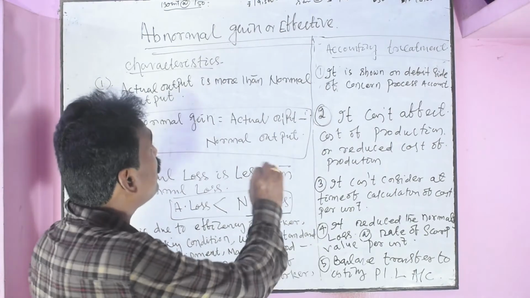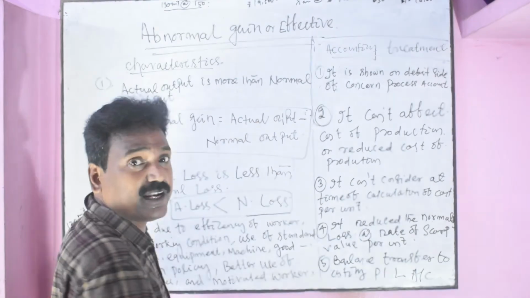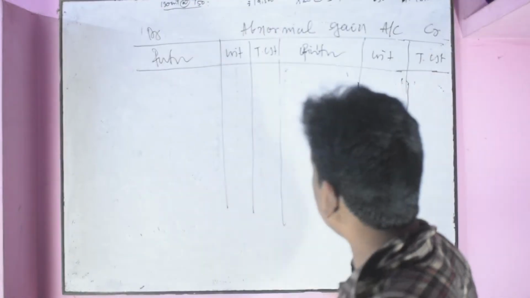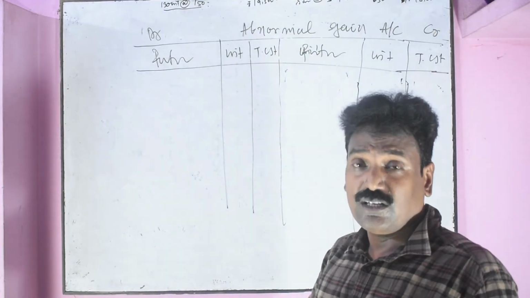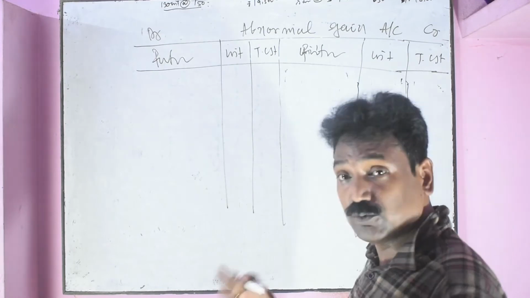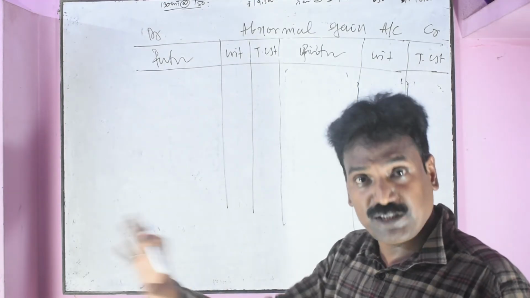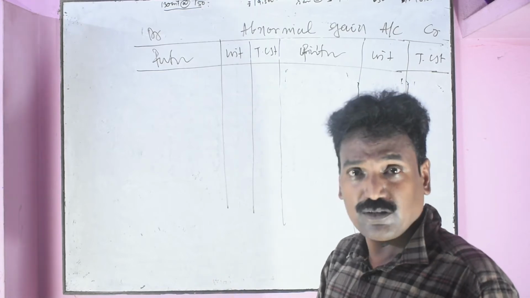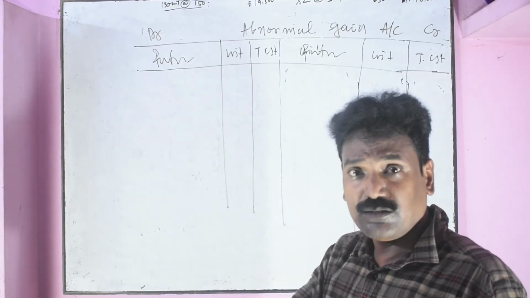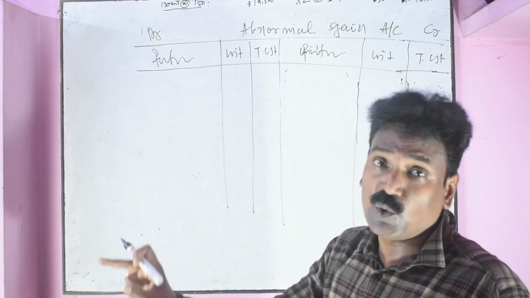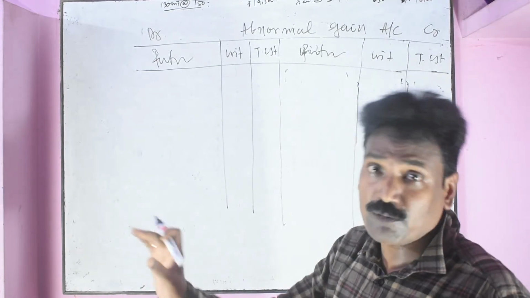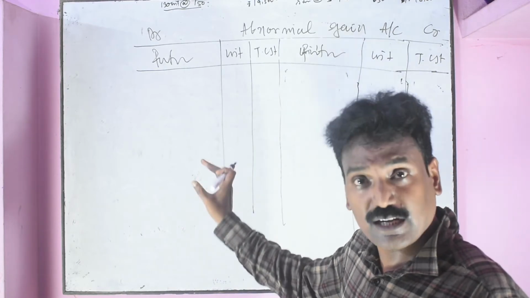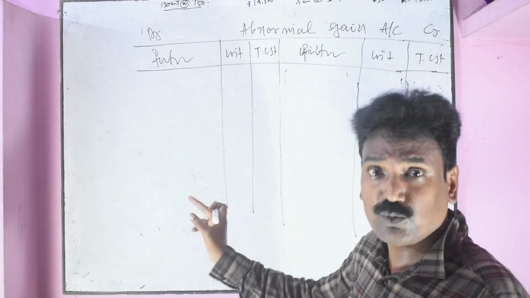Now we prepare the abnormal gain account. So student, this is the abnormal gain account. There is abnormal gain of 130 units from process B. We already prepared the process B account. The journal will be process B to abnormal gain, because abnormal gain is shown on the debit side of the process B account.